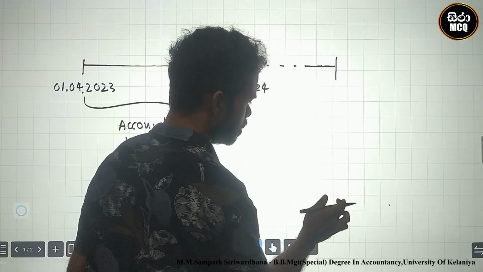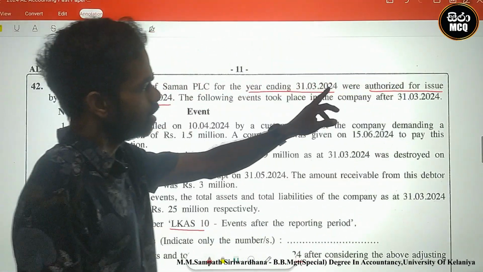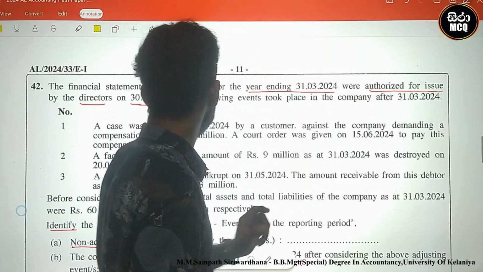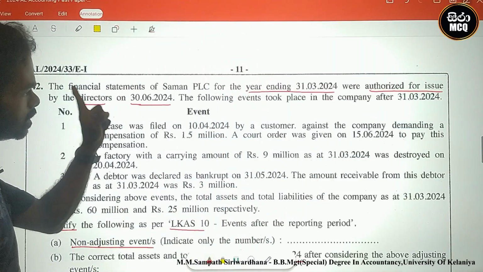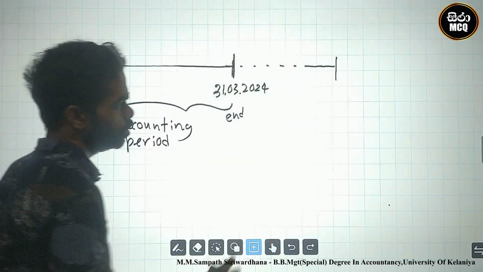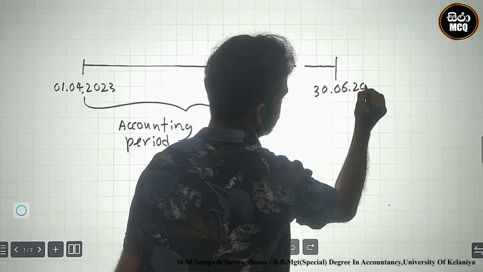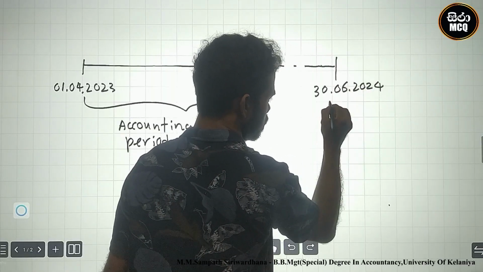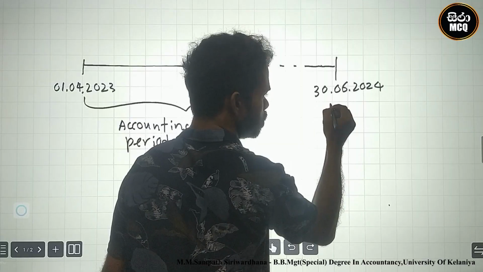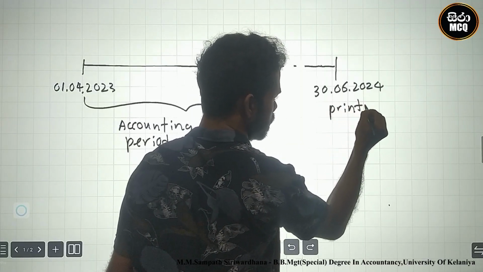They said the statements were authorized for issue by directors on 30th June 2024. This is the authorization date, the printing date, the printout date.